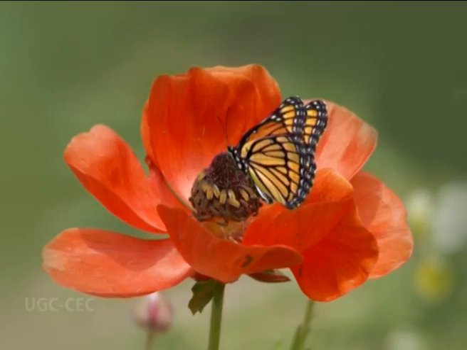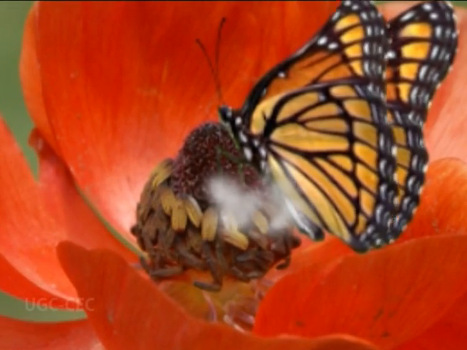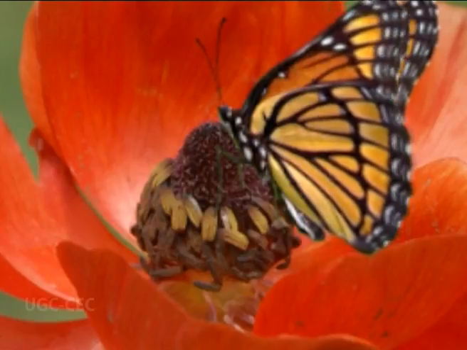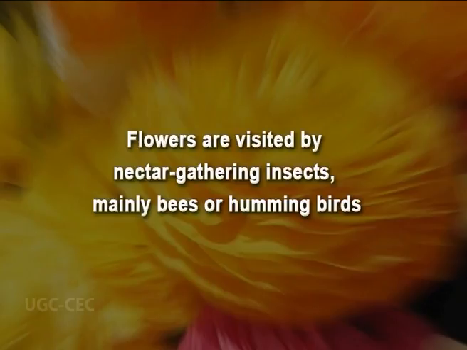In the case of Ranunculus, Delphinium, or Aquilegia, you have modified nectar secreting petals, those petals which secrete nectar. These petals are sometimes spurred. The flowers of these genera like Ranunculus, Delphinium and Aquilegia are visited by nectar gathering insects, not pollen gathering insects, as was the case with Anemone. Mainly, the insects that pollinate these flowers are bees or sometimes hummingbirds.